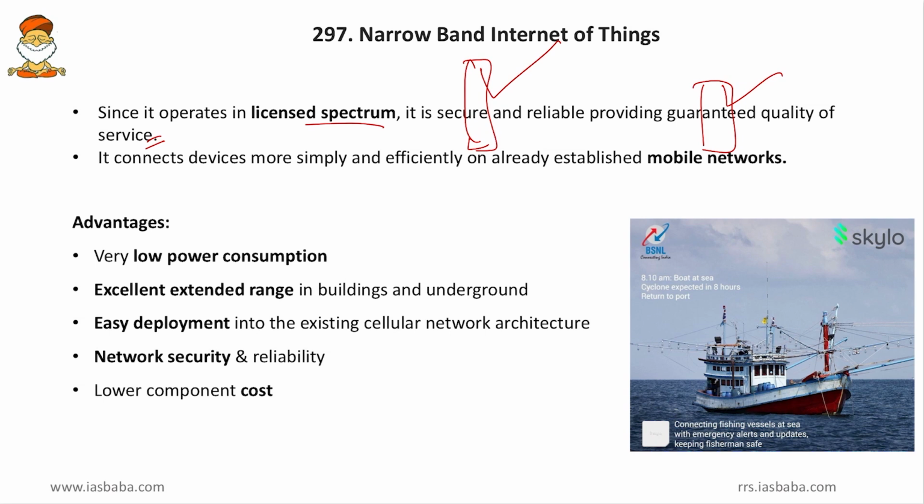Then it connects devices more simply and efficiently on already established mobile networks. So we know that BSNL already has a good tower network, and it can make use of that network to give internet services. Then some of the advantages of this NB-IoT: it has very low power consumption, yes, we discussed it. Then excellent extended range in buildings and underground. As the waves can travel longer distances, it can penetrate into the nooks and corners of the nation.